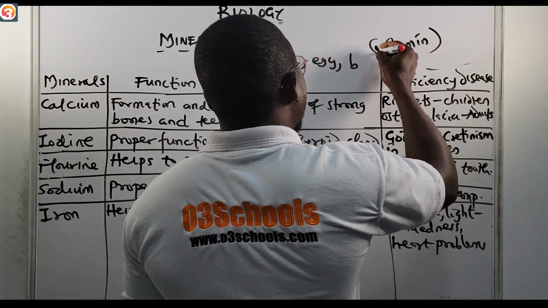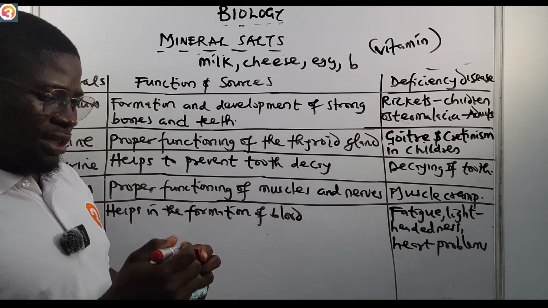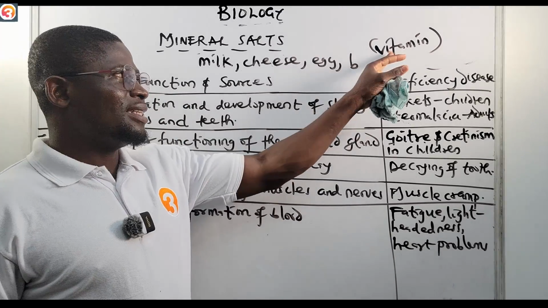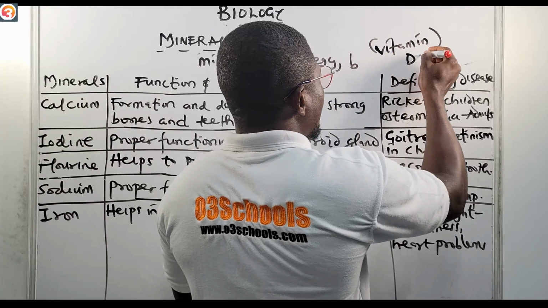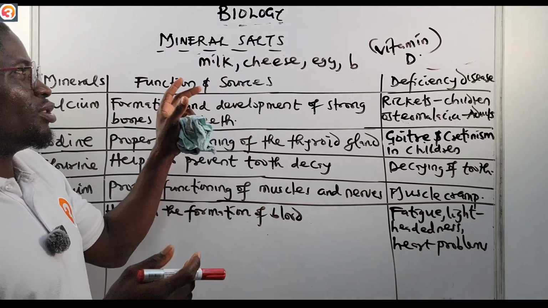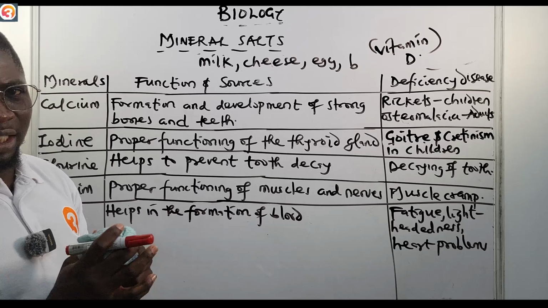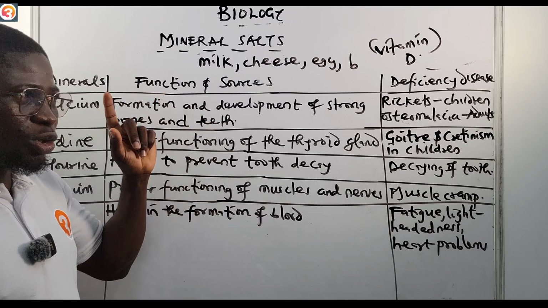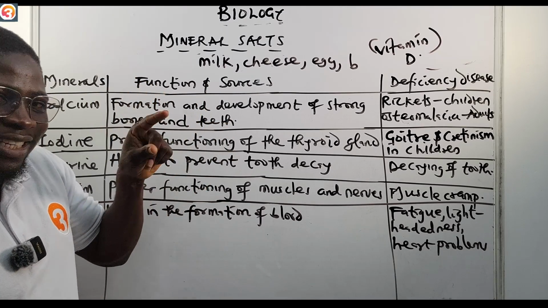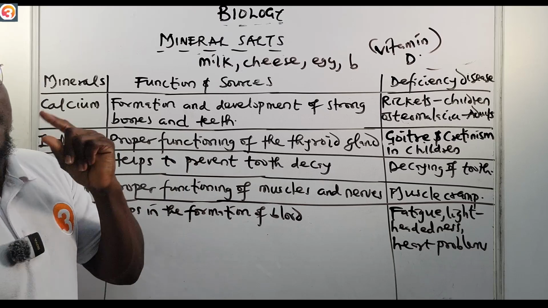Vitamin D and calcium, they are what? They are teammates. They work together. Vitamin D helps to absorb calcium in the body. That's why we also talk about the function of vitamin D. We say it's useful in the development of strong bones and teeth also.